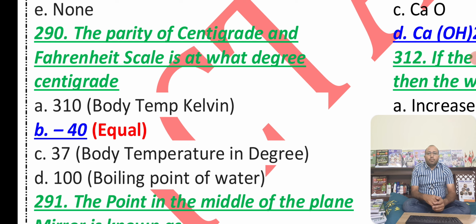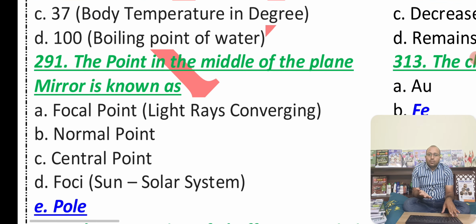The parity of centigrade and Fahrenheit scale will be equal. Parity means equal. So centigrade as well as Fahrenheit we have -40, and if it comes to 310 degrees we have body temperature in Kelvin. When it comes to body temperature in degrees, 37 degrees as well as 98.6 Fahrenheit. Boiling point of water is 100. It's very important, 100 degrees centigrade.